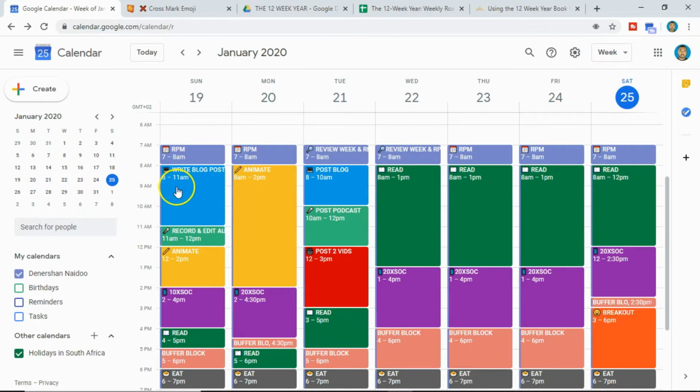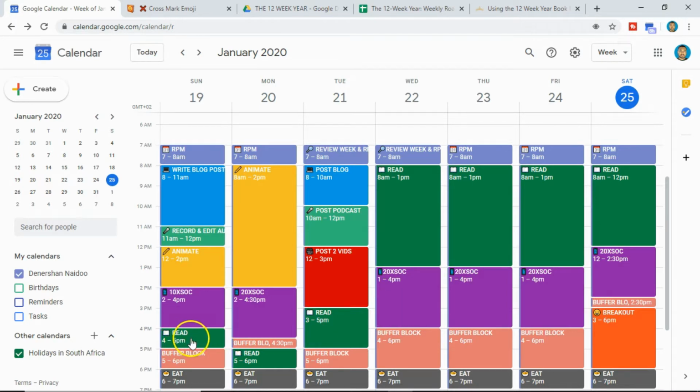And everything has its own time as well. I write during 8 to 11 a.m. and then on Tuesday from 8 to 10 a.m. I post it. Then in my calendar everything that has this color is dealing with my podcast. Here is where I record and here's where I post my podcast. Here is where I animate on Sundays and Mondays, and everything dealing with these purple blocks is my social media. This is where I post.